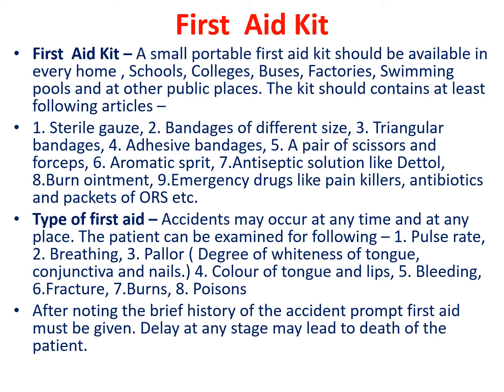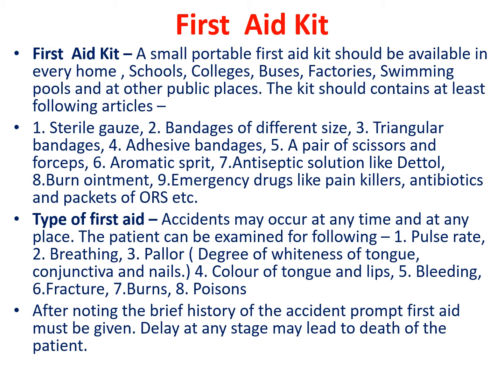Types of first aid: accidents may occur at any time and at any place. The patient can be examined for the following. Very first, the pulse rate, breathing, pallor, that is a degree of whiteness of tongue, conjunctiva and nails is seen.